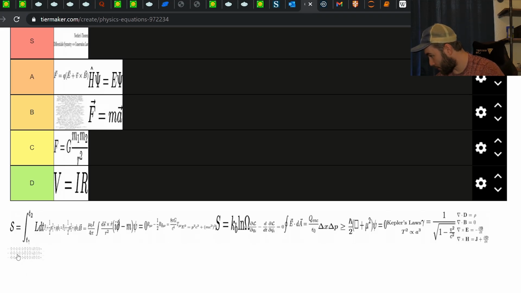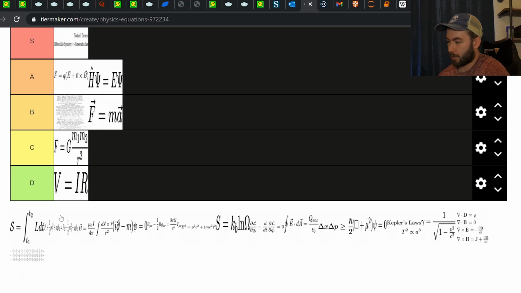I can't read this, and it's not like the standard model Lagrangian where I know what it is just by how long it is. It looks like 3 equations, so maybe it's components of a vector equation or something. I don't know. Maybe we'll have to come back to that. If it's specifically writing out components of a vector, maybe it's not relativistic because you could write that in a very concise way. So it's probably not a wave equation or something. Maybe the context of the other ones will tell us what this one is.